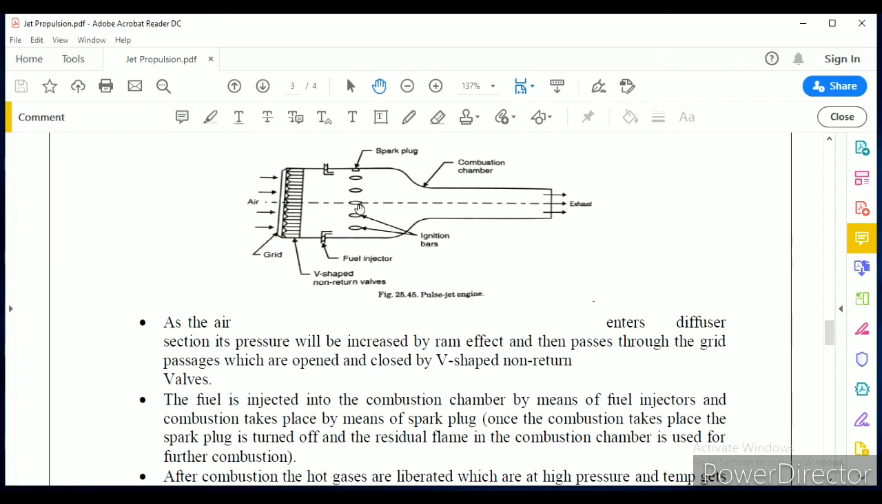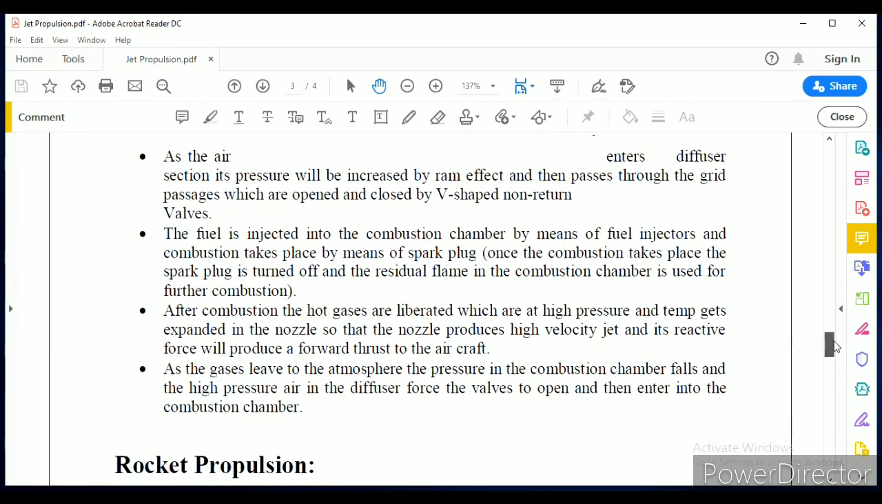the air into the combustion chamber, so that after combustion the pressure will be raised again in the combustion chamber, hence these valves will be closed. After combustion the hot gases are liberated, which will be expanded in the nozzle and then exhausted to the atmosphere. When the gases are expanded in the nozzle and exhausted to the atmosphere, the pressure in the combustion chamber falls. As soon as the pressure falls, these valves will be opened and allow fresh air to enter into the combustion chamber. That's why this jet is called the intermittent combustion jet.